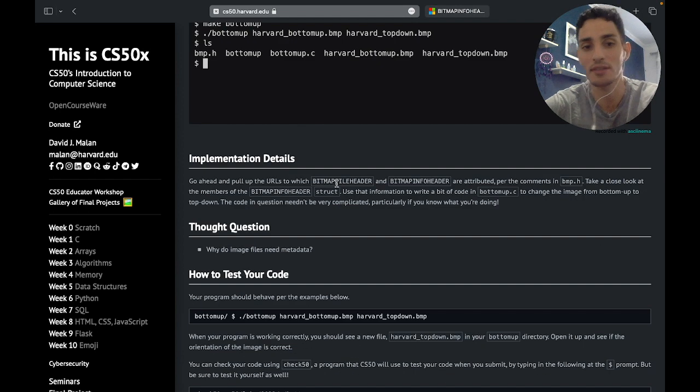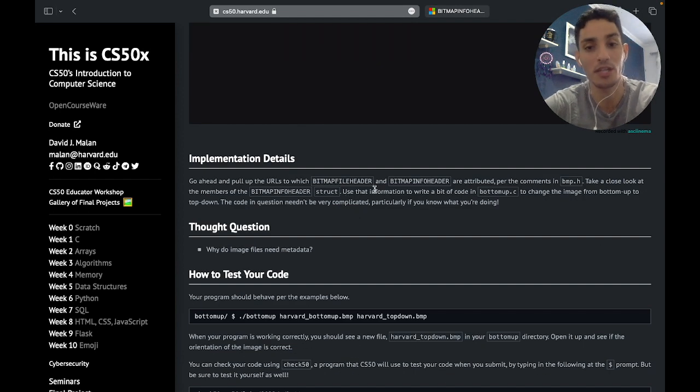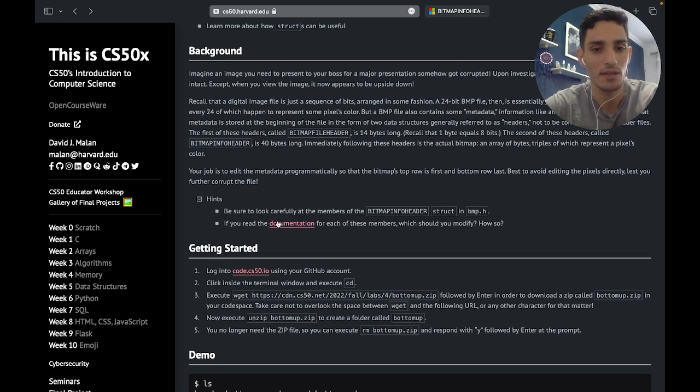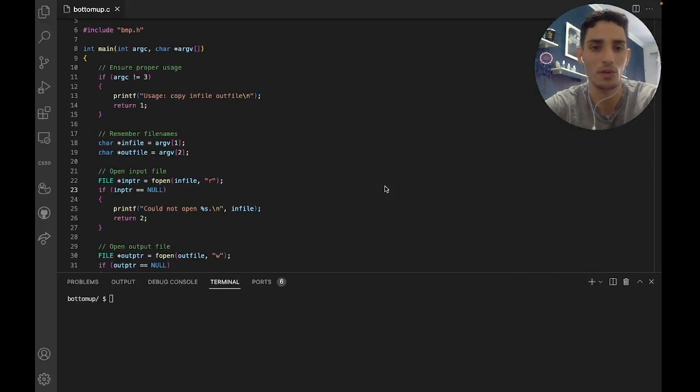So here is the key. We have to take a look at the bitmap file header and bitmap info header structs and use the information we find here to change a little bit of code in bottomup.c. It is very important though to read this documentation here. So let's see what we have in the code.